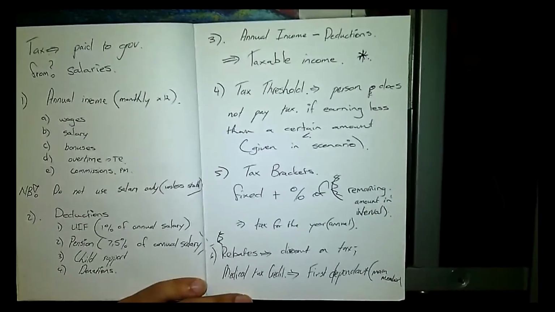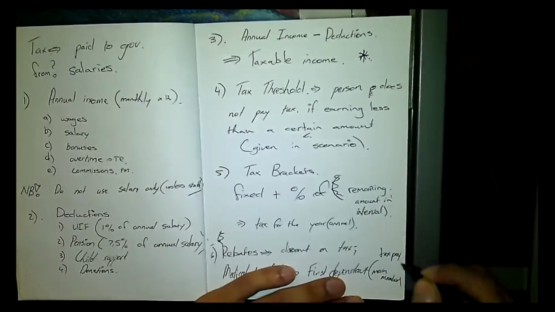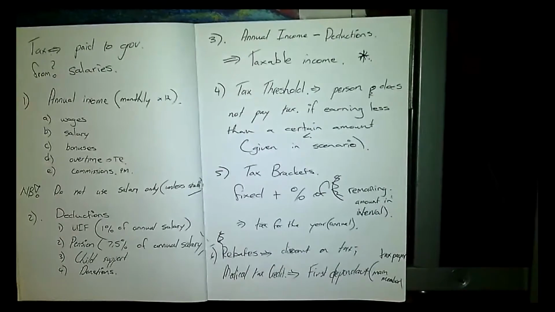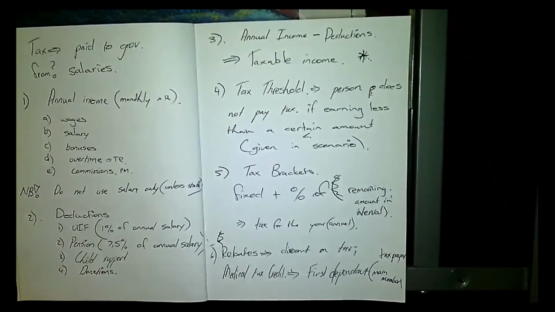The taxpayer is the main member, and then your first dependent will be either your wife, or if you are single, then you're only paying for the main member. If you are single but you have a child, then they will be part of the first dependent component as well.